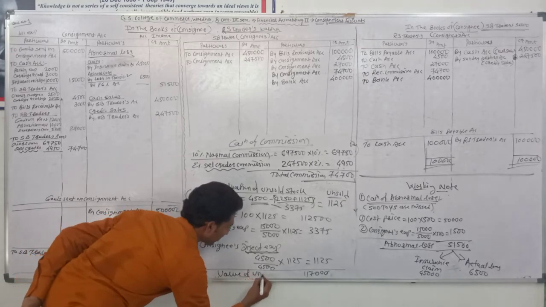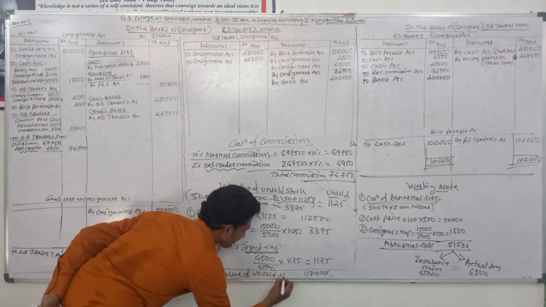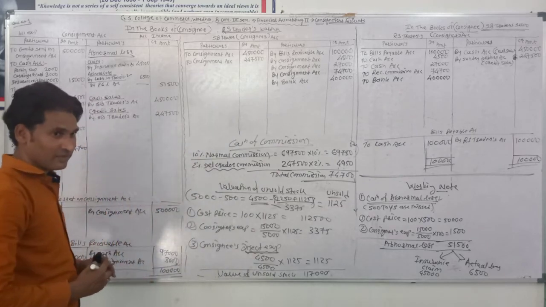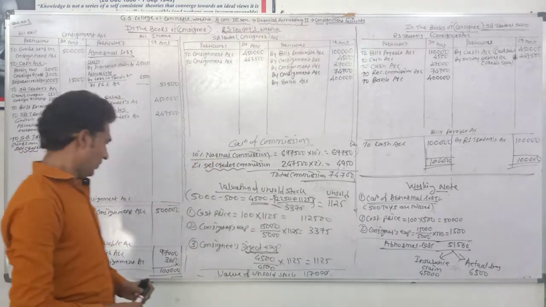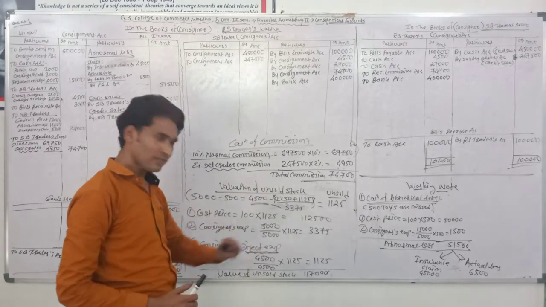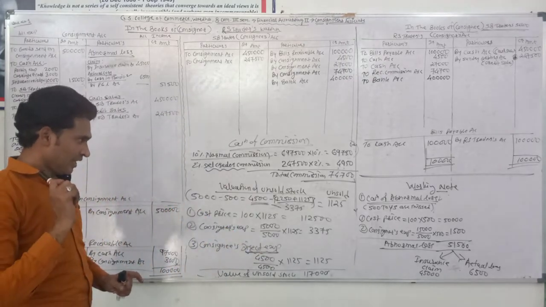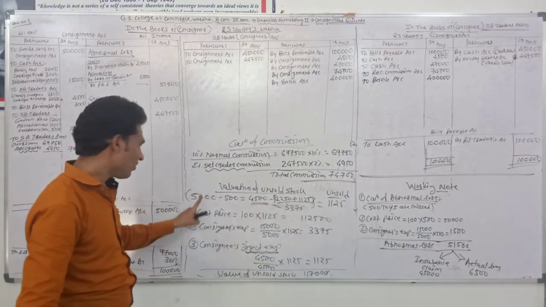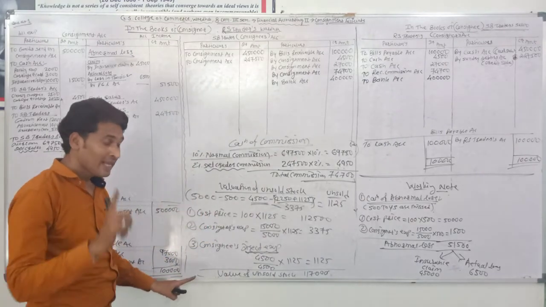Value of one source stock. Okay. Now there is abnormal loss, and it's a valuation of one source stock.